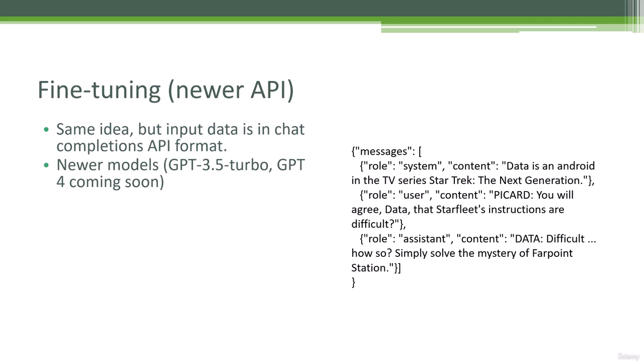Using the older API with the older models, there was a lot more incentive to do fine-tuning, but these newer models sometimes don't really need it. And in fact, if you ask GPT 3.5 to play the role of Data from Star Trek, it does a decent job out of the box. It will do a better job after this fine-tuning, but it does raise the question of how it got trained on copyrighted TV scripts, doesn't it?